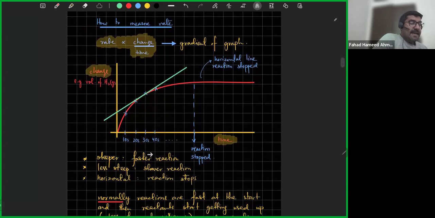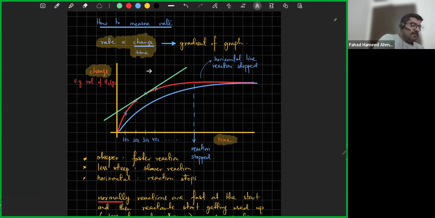So what will indicate the reaction is fast? The steeper it is. What will indicate that the reaction is slow? If it's not very steep, meaning it is taking more time, it is being produced slowly. So for example, if I make another graph, that is of a slower reaction. It could be slow for a number of reasons. So that's a graph of a slow reaction because it's less steep.